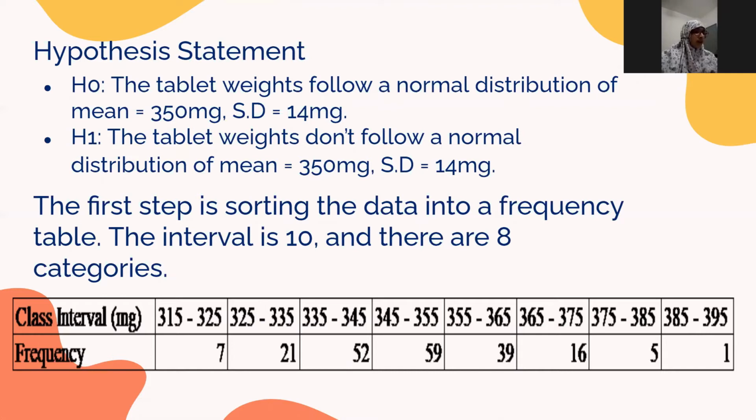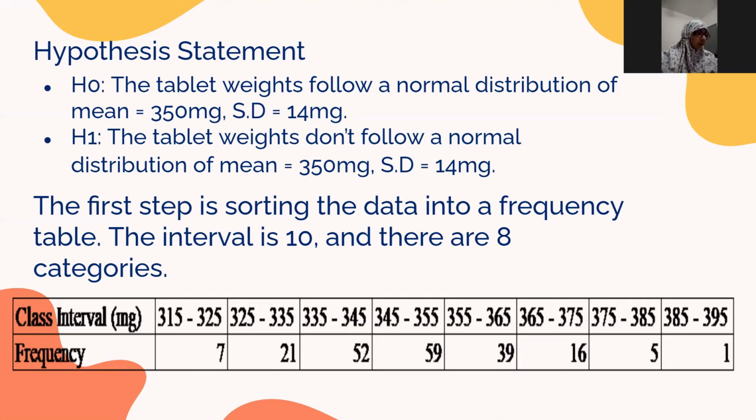Now, before running the chi-square test on the data, we first need to sort all the values into a frequency table because there are 200 values. So we'll divide them into different categories with intervals of 10: 315 to 325 milligrams, 325 to 335 milligrams, and so on. And as you can see, there are 8 categories with the frequencies listed below.